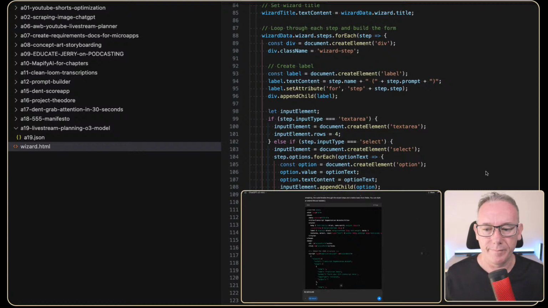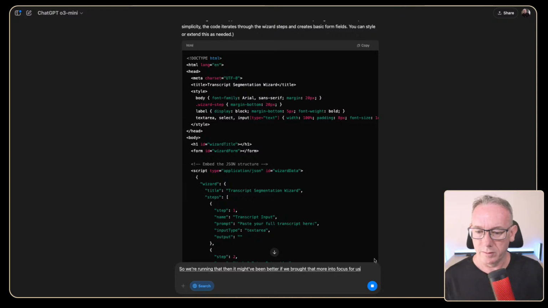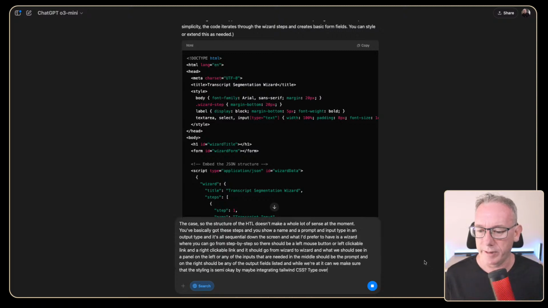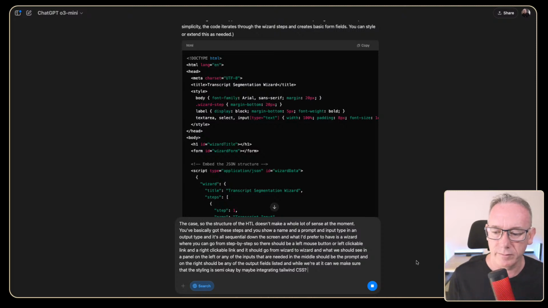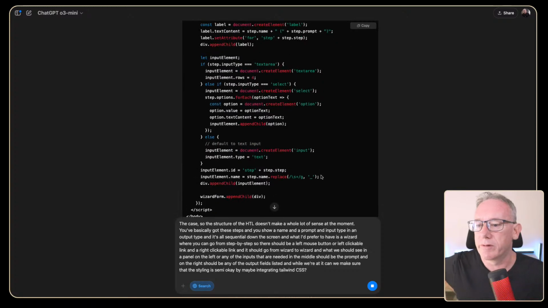So we're running that, and it might have been better if we brought that more into focus for us. And did that just type over everything? Sorry guys, I've got Siri running. And is it building something? Okay, it's working through stuff here.